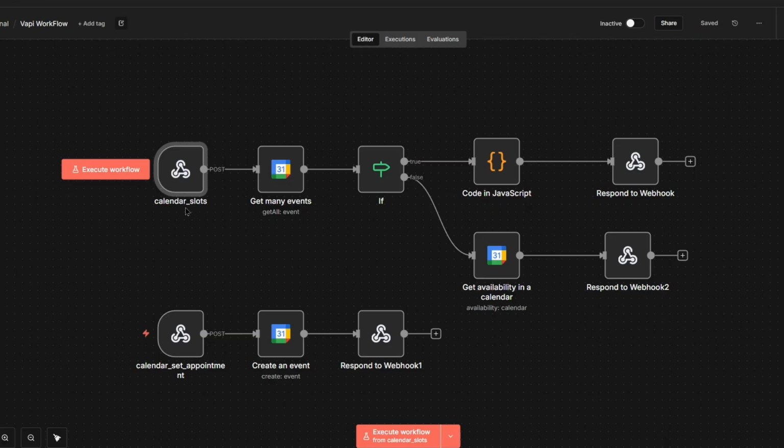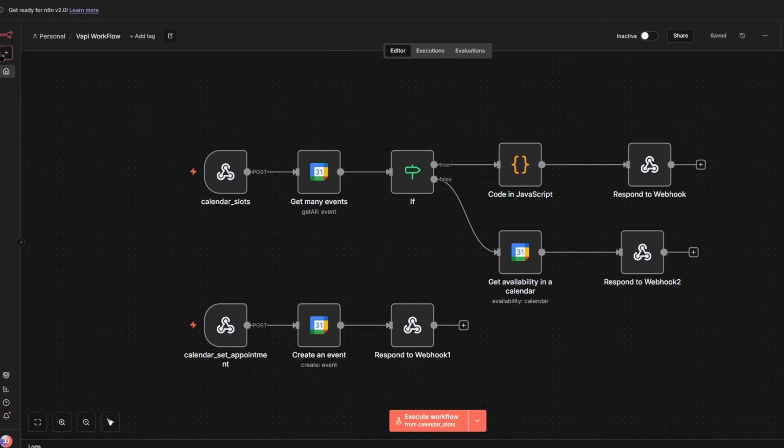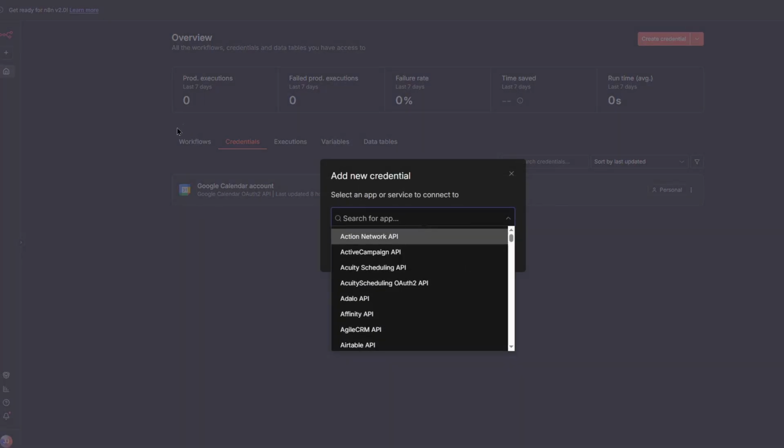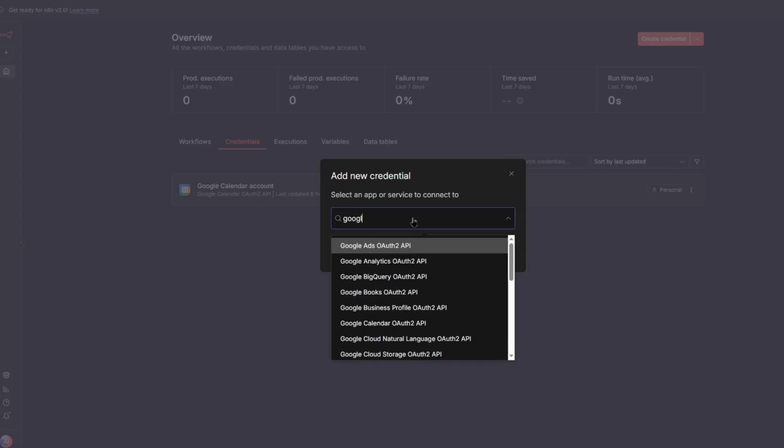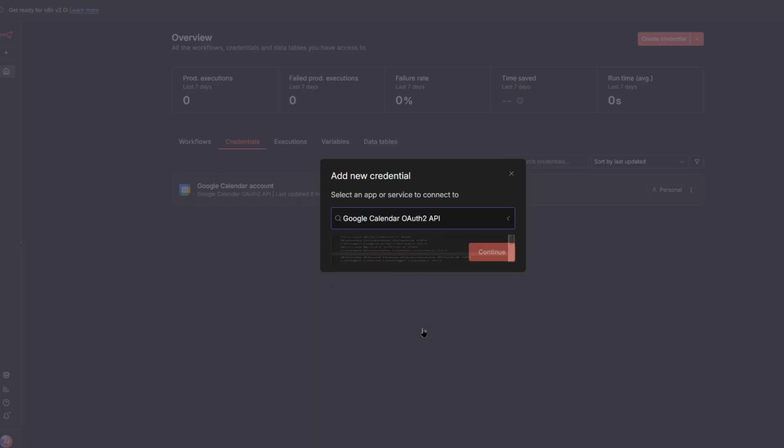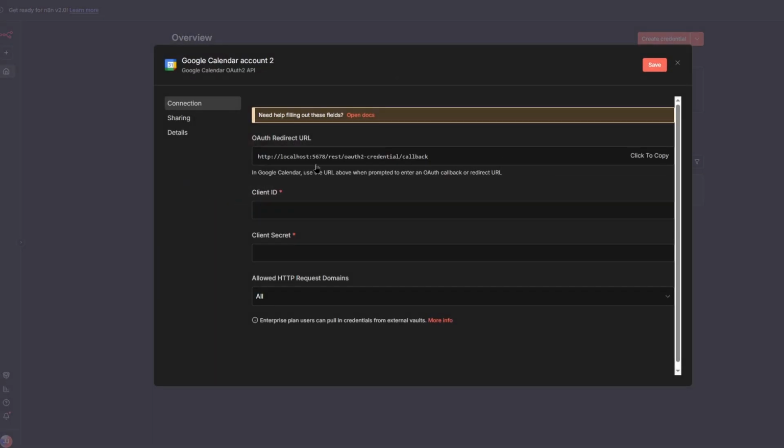Okay, the next step is setting up your Google credentials. So before you do all of this, you need to link your Google account. You want to click on credential, and you want to find Google Calendar. Continue. Now this right here is why I said you need the default port.